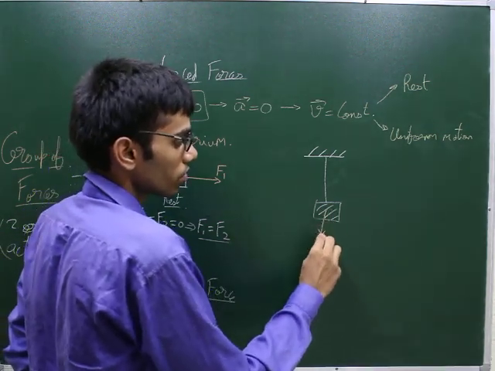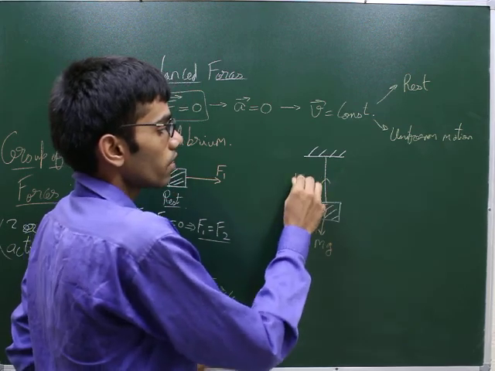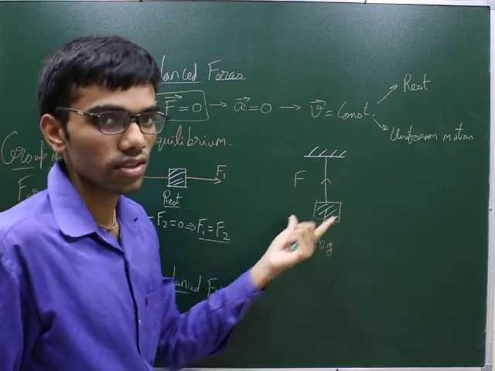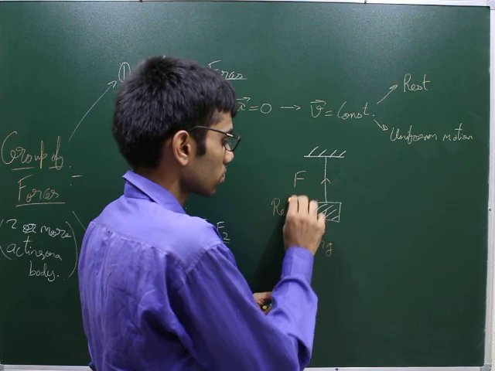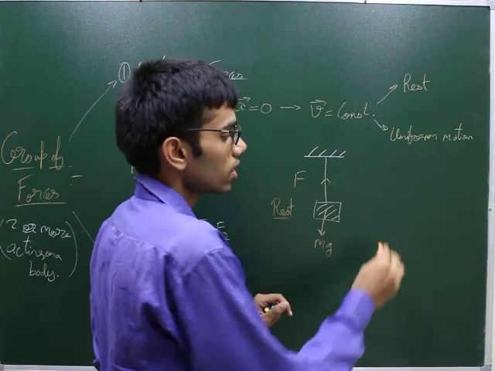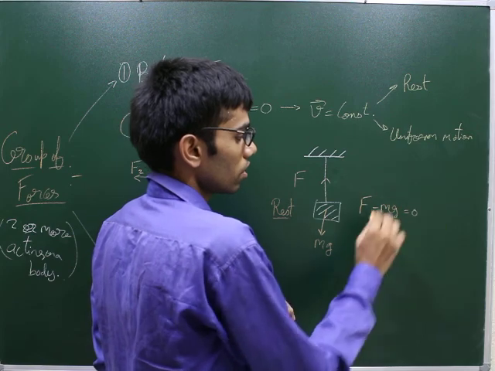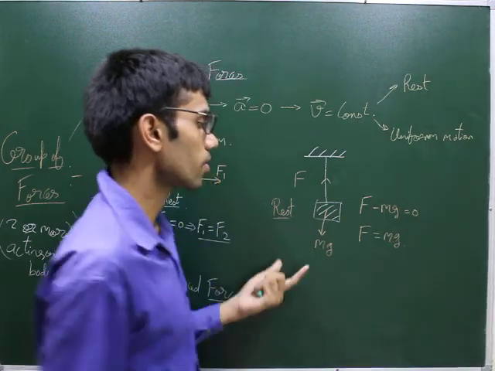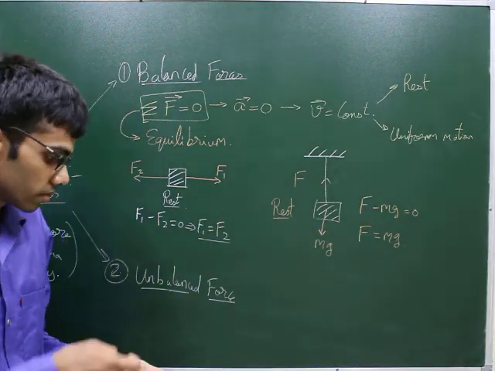So downwards there will be a force mg, the gravitational force, and upwards there will be a force F, which is the force in the string. Again, because the block is at rest, we can write F minus mg equals 0, so F equals mg. So we saw two basic examples of balanced forces.